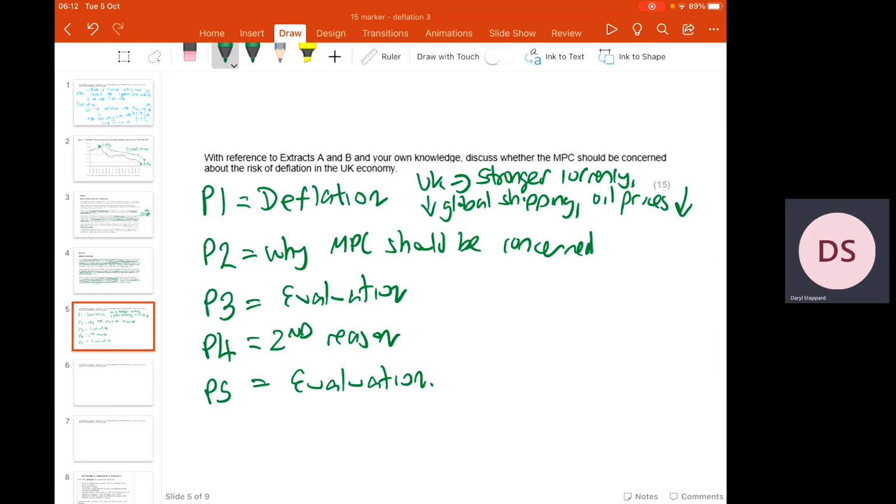So remember, all paragraph 1 would be is that deflation occurs when we have a negative rate of inflation. So we have a reduction in the average or the general price level of goods and services. In the UK, this seems to be driven by a stronger currency, a collapse in global shipping costs, and a reduction in oil prices across the economy.